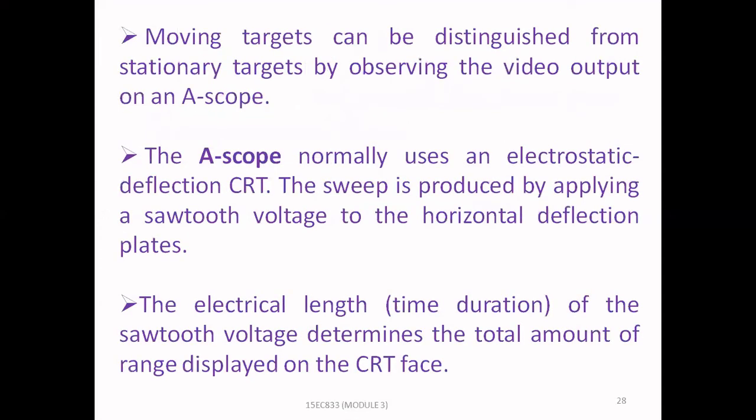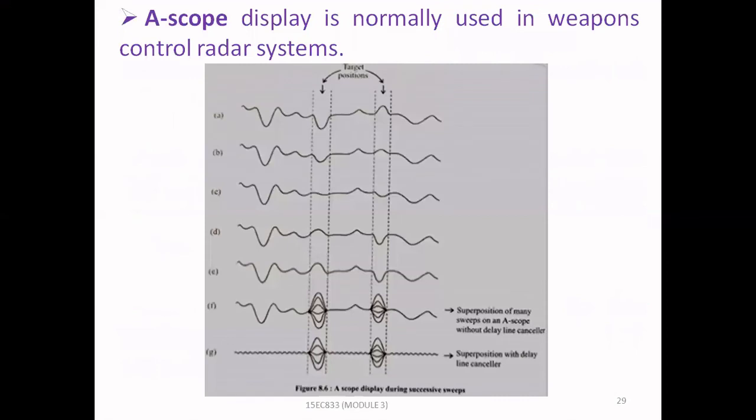Moving targets can be distinguished from stationary targets by observing the video output on an A-scope. The A-scope normally uses an electrostatic deflection CRT. The sweep is produced by applying a sawtooth voltage to the horizontal deflection plates. The electrical length or time duration of the sawtooth voltage determines the total amount of range displayed on the CRT face. An A-scope display is normally used in weapons control radar systems. So in the entire radar system, we are using an A-scope for displaying the final output.